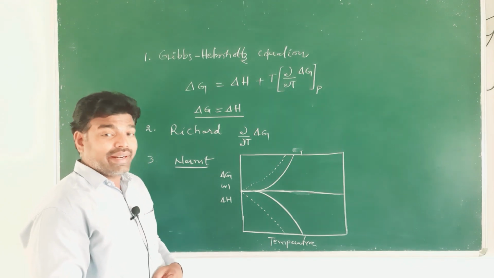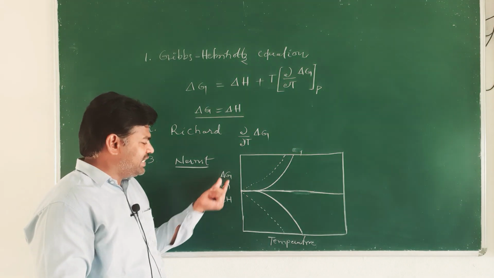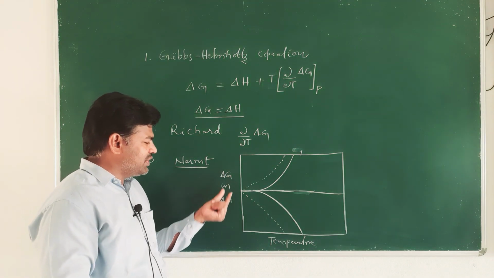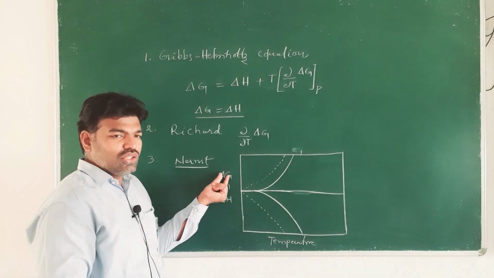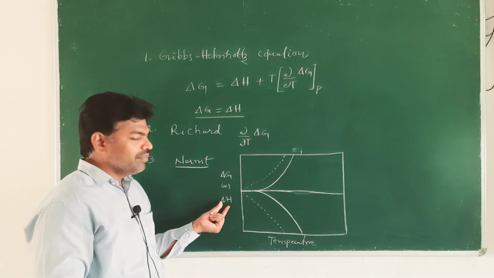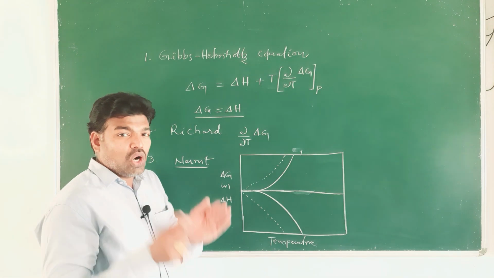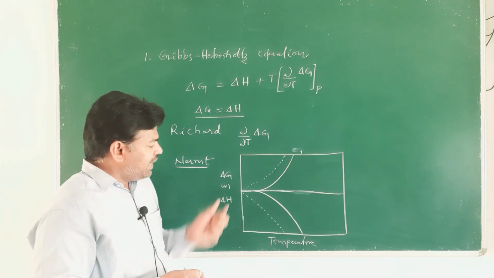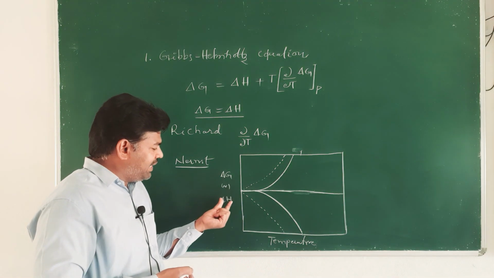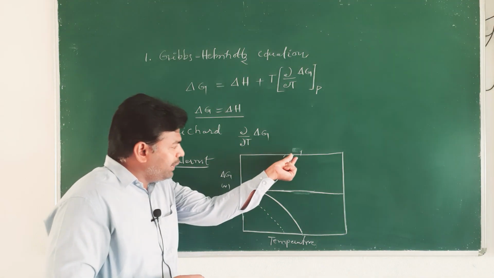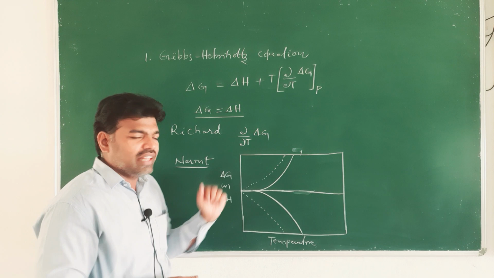Nernst plotted a graph between ΔG values and ΔH values versus temperature. So, according to the Nernst heat theorem, ΔG and ΔH tend to approach one another.